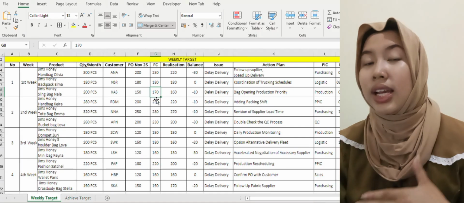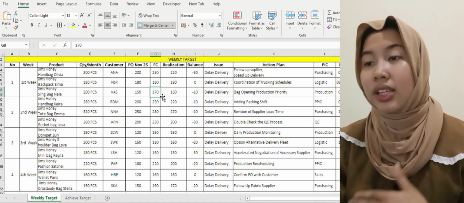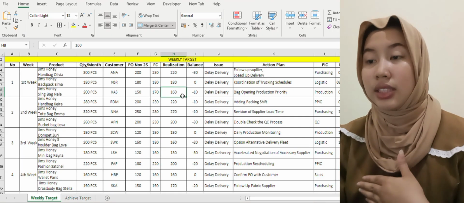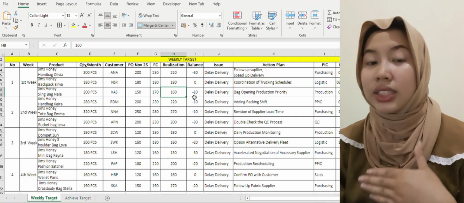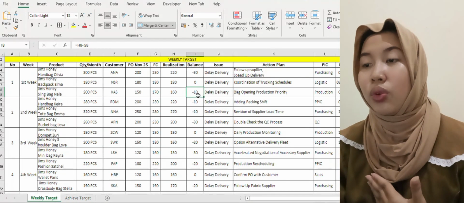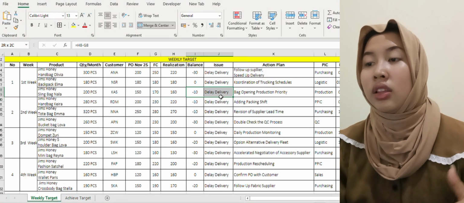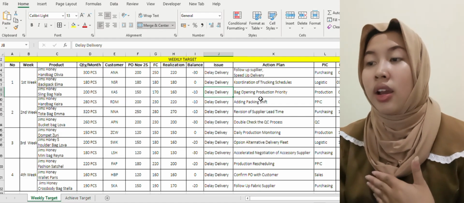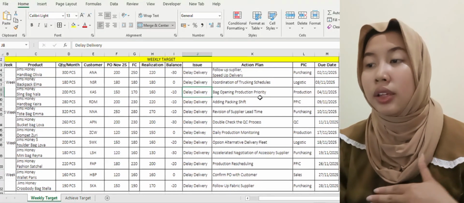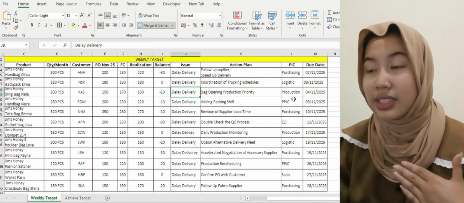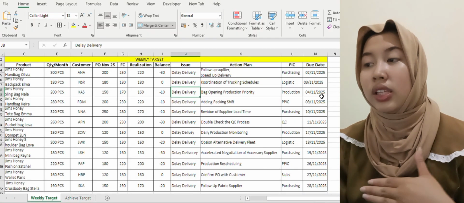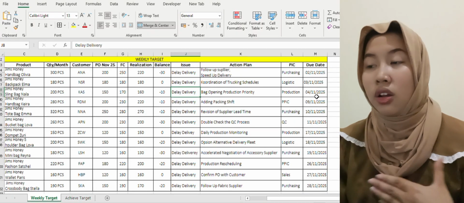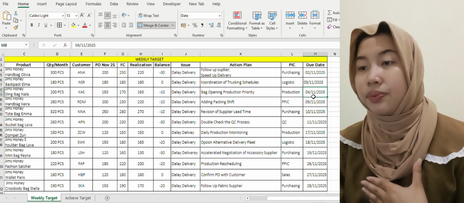The forecast is 170 pieces, and the realization is 160 pieces, and the balance is minus 10, meaning the target was not reached. And the issue here is delay delivery. The action plan is back opening production priority, and the PIC is production, due date November 4, 2025.